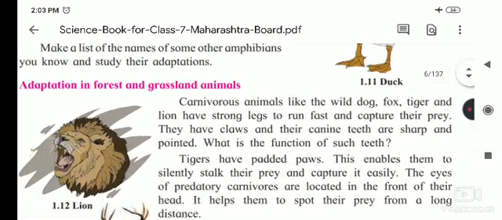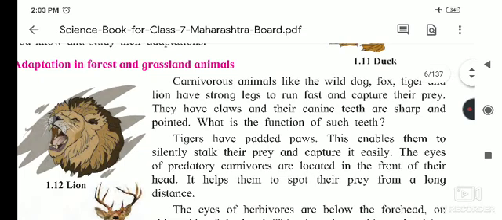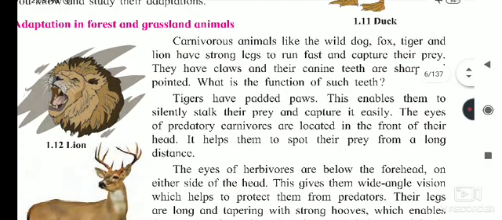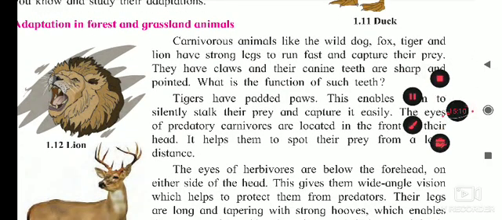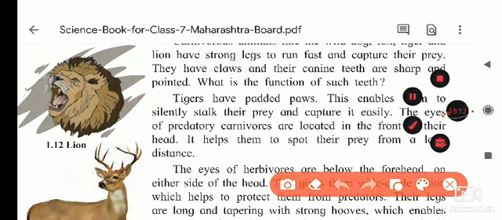Canine teeth are sharp and pointed. What is the function of such teeth? Just as I told you, their function is to tear the flesh. Next we will see that tigers have padded paws.